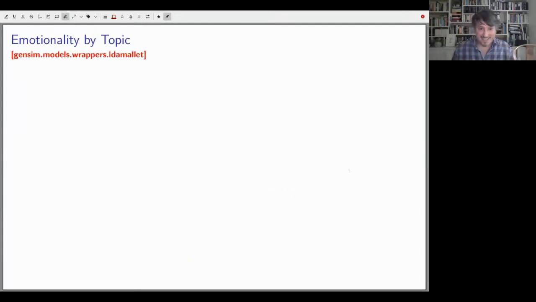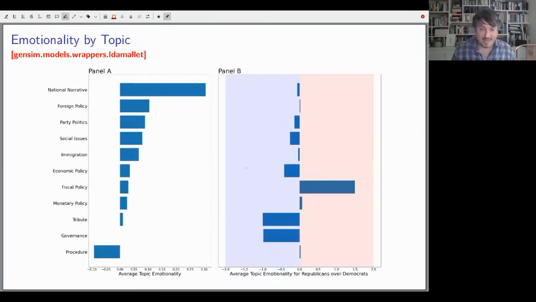So next we use LDA. We actually use LDA Mallet, as was used in the first presentation. And so we take 128 topics and start off in panel A just ranking the different topics by emotionality. And we have a set of topics about the national narrative, like the American dream, the American people, soldiers, and stuff like that. That's the most emotional one, which makes sense. Foreign policy and party politics and social issues and immigration are also emotive. But procedural topics are not very emotional, which is really intuitive.